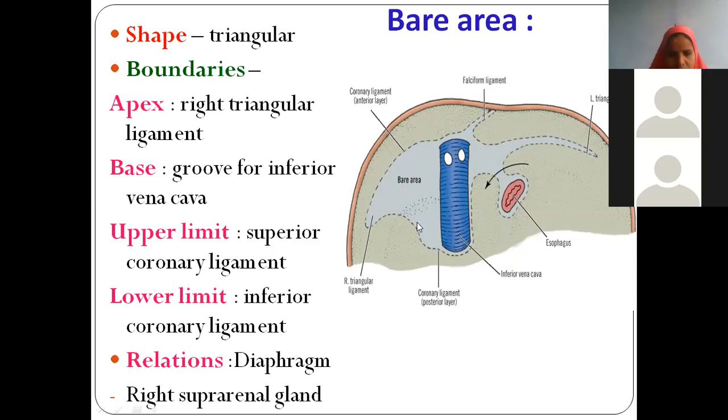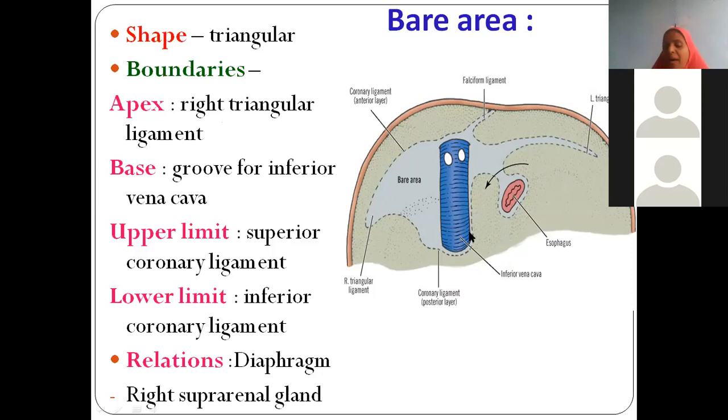Okay, so now see here. The bare area itself may come as a 3 marks or 5 marks question. Overall the shape of the bare area looks triangular. Suppose this is the triangle, this becomes the apex, which is formed by the right triangular ligament, and this becomes the base of the triangle, which is formed by the groove for the inferior vena cava.